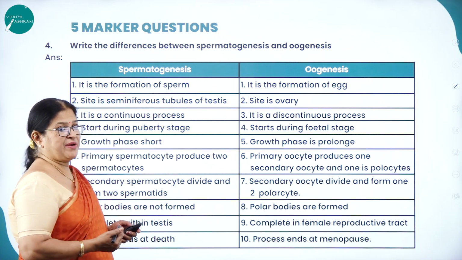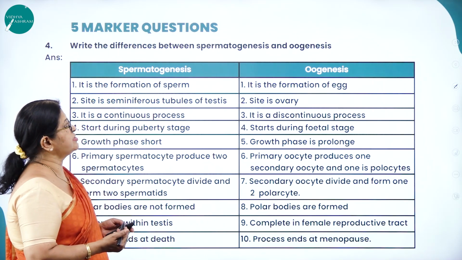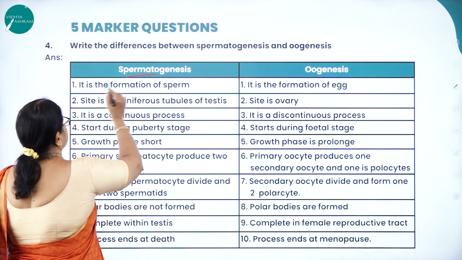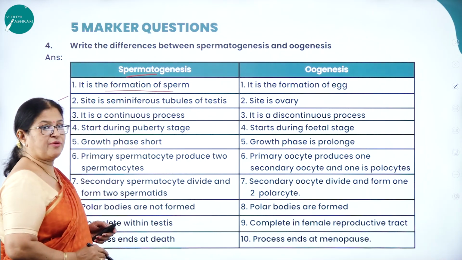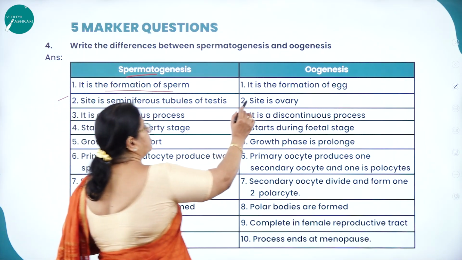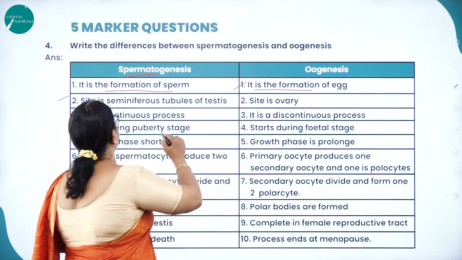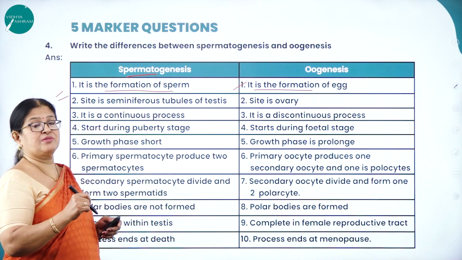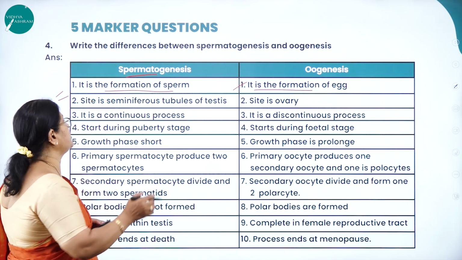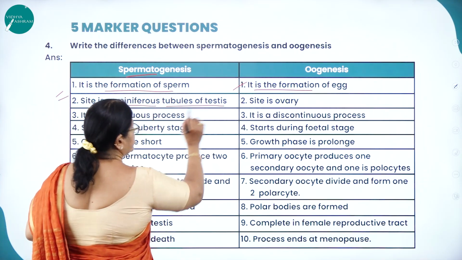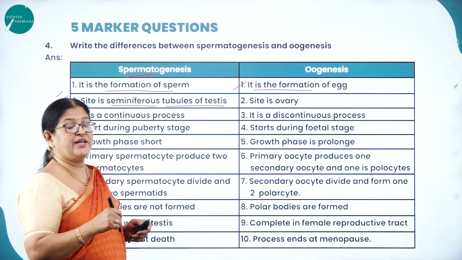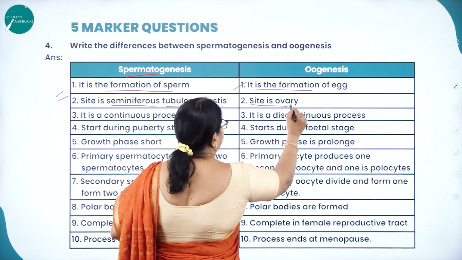Then for a 5-mark question, you may get something like this: write the differences between spermatogenesis and oogenesis. Spermatogenesis is the process of formation of sperm. Oogenesis is the process of formation of egg. Then, which is the site where the process of spermatogenesis takes place? It takes place in the seminiferous tubules of the testes. Which is the site for oogenesis? It is the ovary.